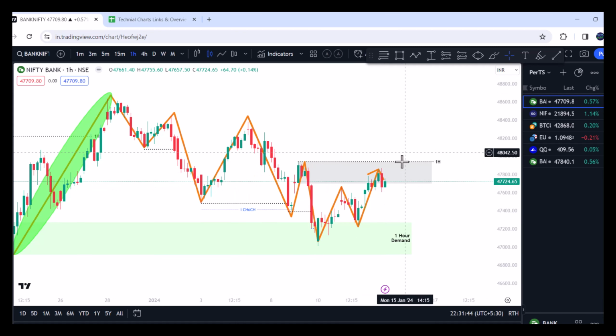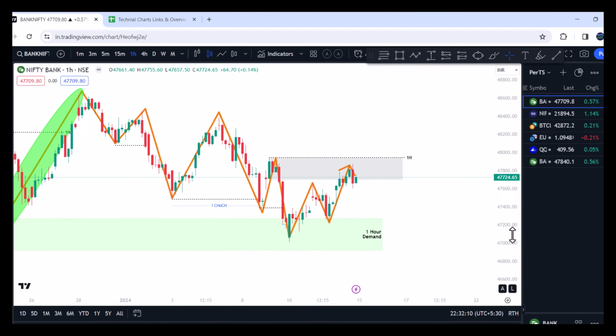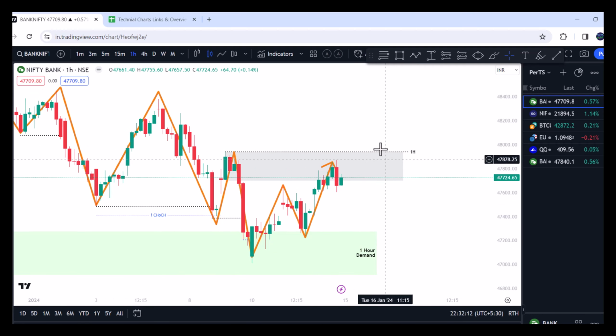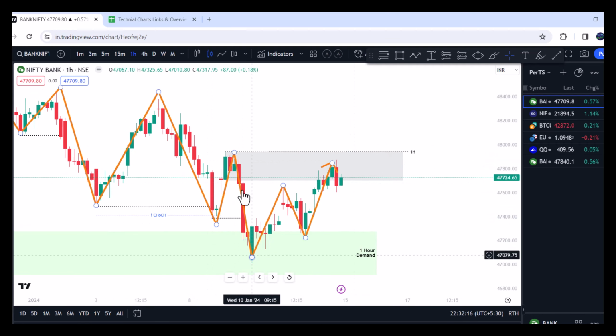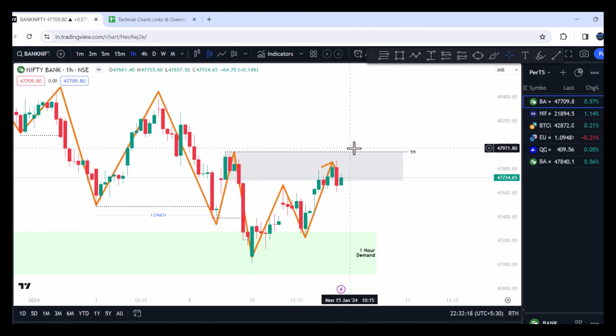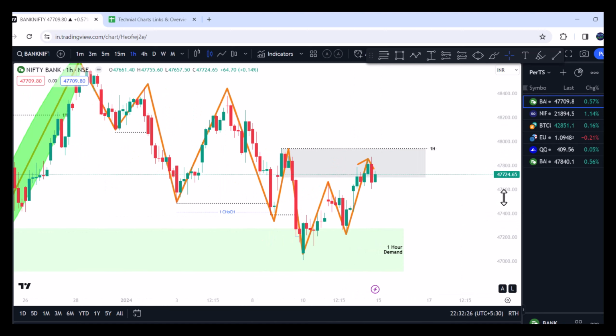Once the candle closes above and continues higher, then we will see that the daily time frame, which we discussed some time back, will also convert to bullish. So the extension of the lower time frame becomes supportive to the higher time frame. The 1 hour time frame is internally bullish, so as of now we are looking at bullish trades on it. But we need to be cautious because this is where the internal change of character happened. Unless this is taken out, this region is a little tricky on the 1 hour time frame, whether it will break higher or reverse and come down. We still do not have the confirmation.